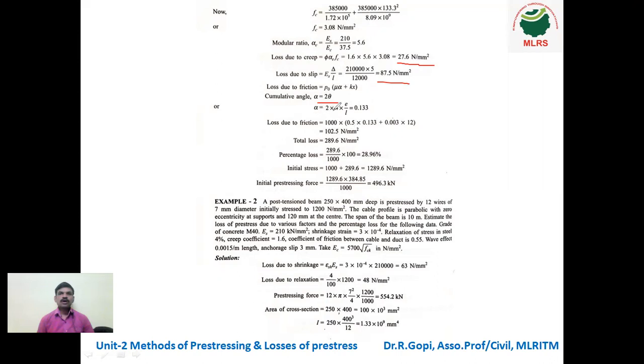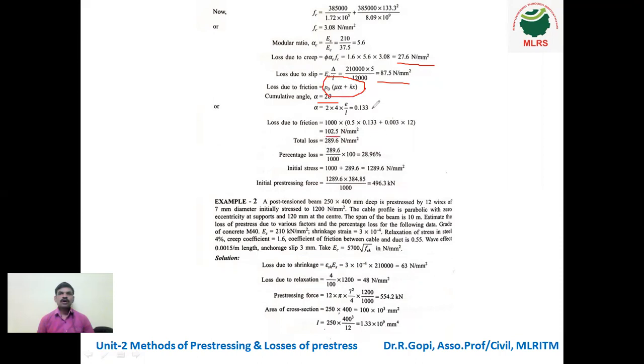Alpha is equal to 2 into theta, which is 4e by L. So substitute 2 into 4, 8 into e, which is 200, divided by 12,000. e is 200, the eccentricity, and L is the overall length. Calculate the loss due to friction using this formula. It is 102.5 Newton per mm square.